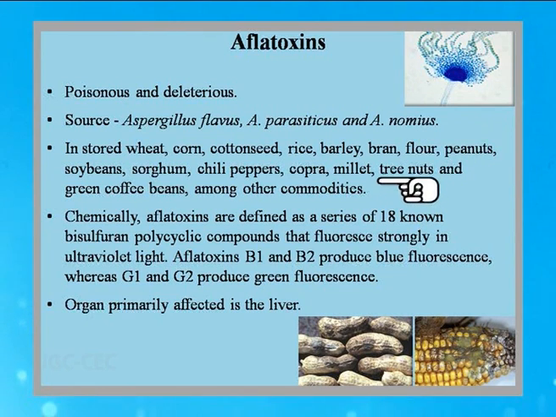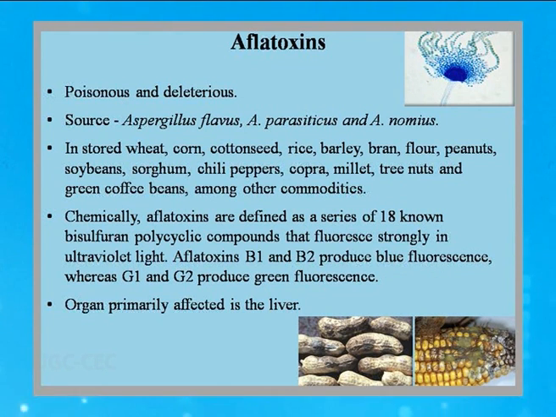It is found in stored wheat, corn, cottonseed, rice, and barley. So any pulses or grains that are stored for a much longer time in humid conditions can lead to food poisoning. Chemically, aflatoxin has a bisfuran polycyclic structure. Because of this structure, when exposed to ultraviolet light, they give fluorescence.